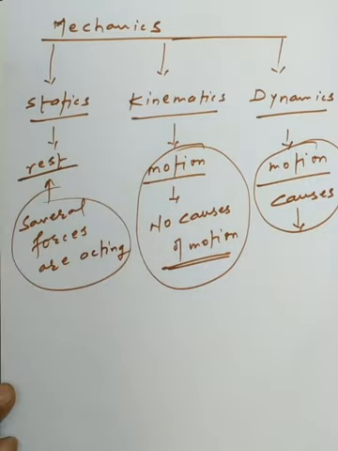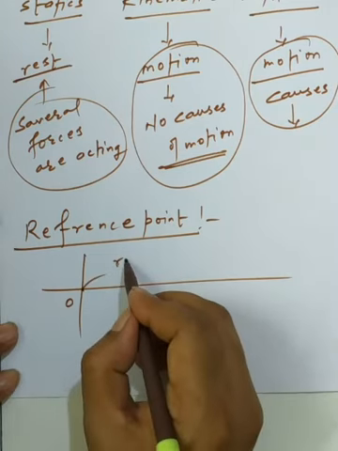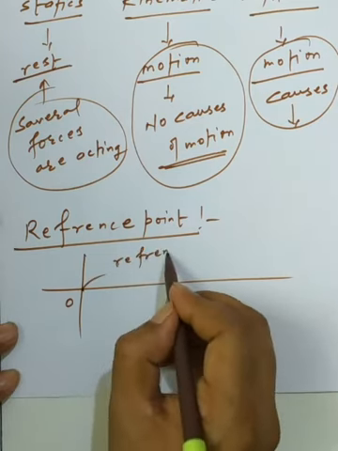Another point we have is called the reference point. So what is the reference point? The starting point of the motion will be regarded as the reference point. Whenever the object is moving in a straight line, we imagine a starting point called O. That point is called the reference point, or the starting point we have. This is the general validity of the reference point.